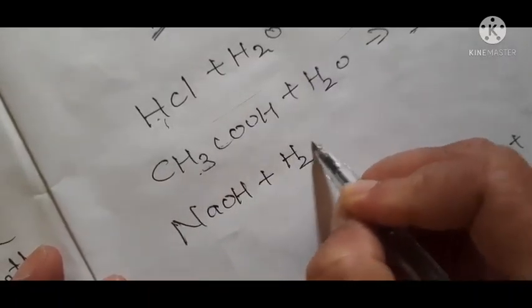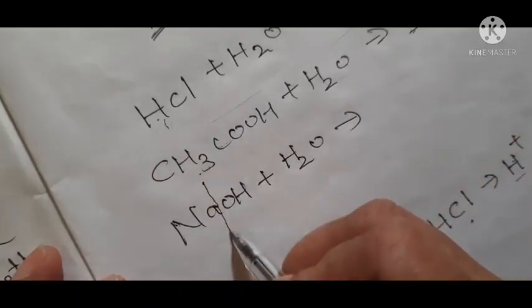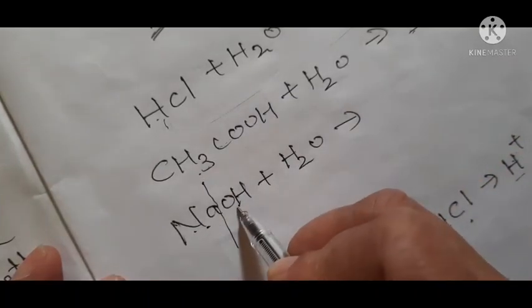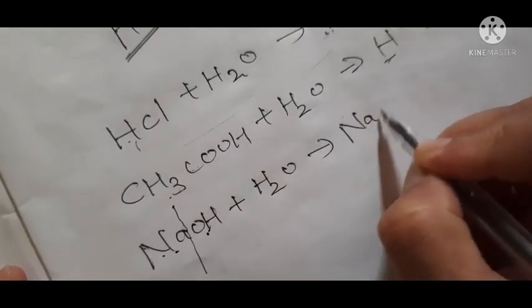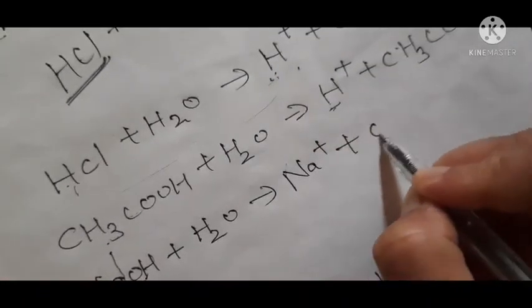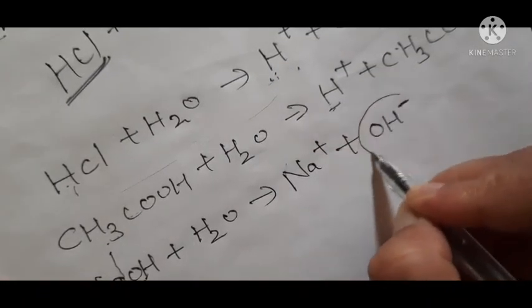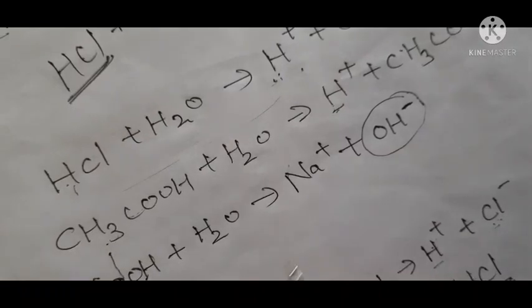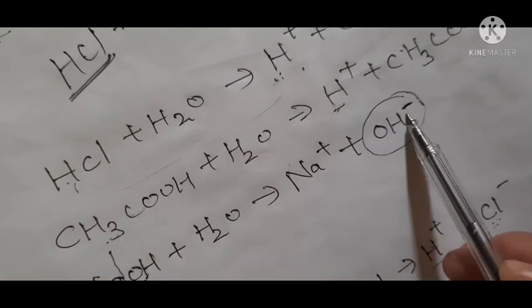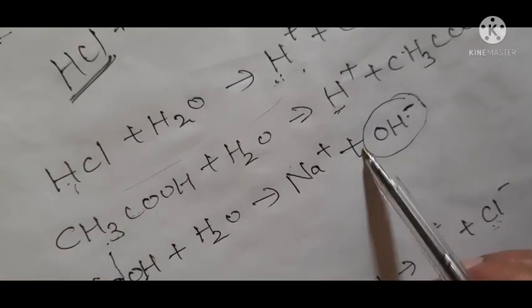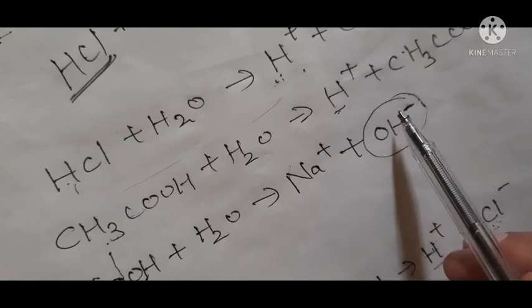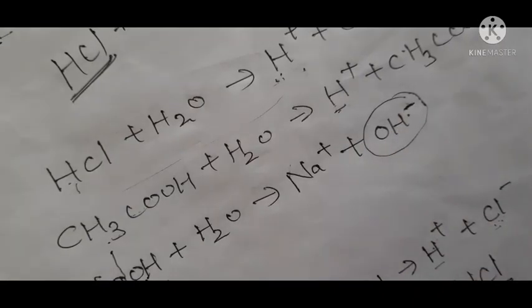This is NaOH. On addition of water, the bond between these two is broken, and Na positive ions are generated plus OH negative ions are generated. Just refer to your class 9 book. You will see that it contains negative charge. So on generation of OH negative only, the base behaves as a base.